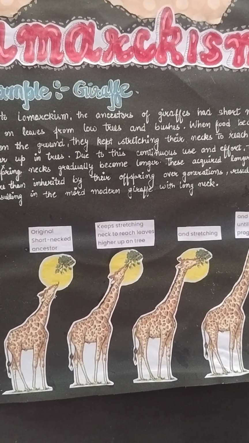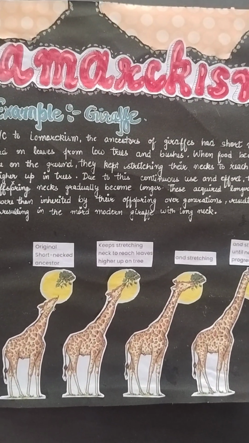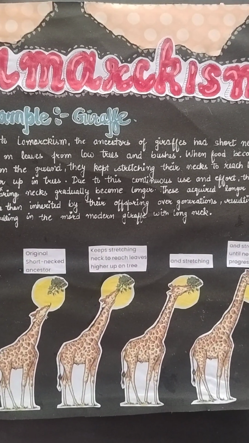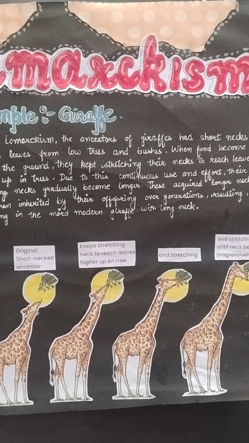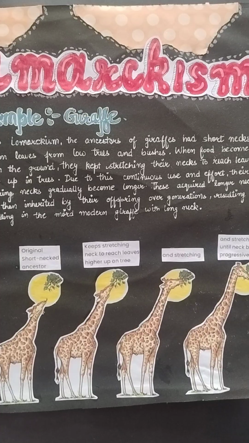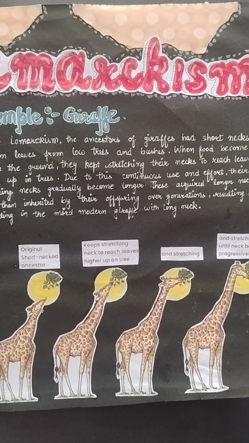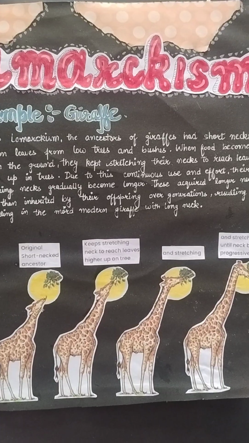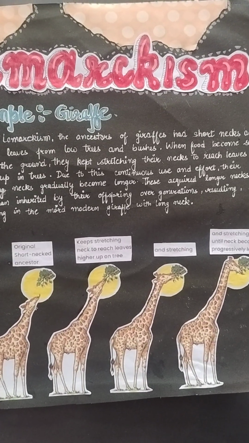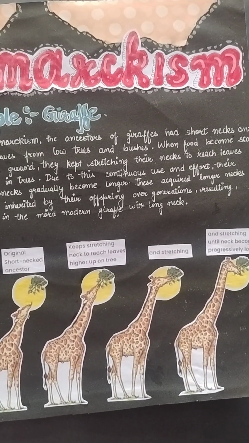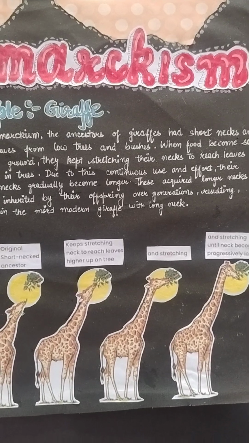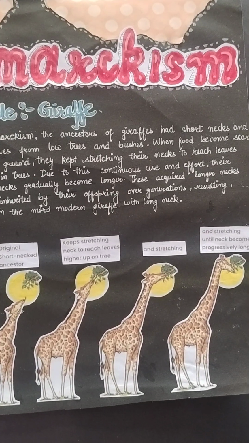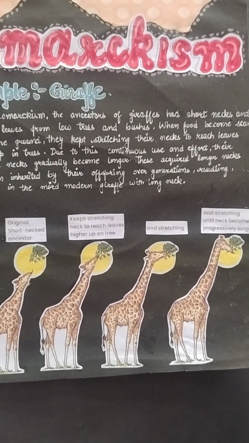When food became scarce on the ground, they kept stretching their necks to reach leaves higher up in the trees. Due to this continuous use and effort, their necks gradually became longer. These acquired longer necks were then inherited by their offspring over generations, resulting in the modern giraffe with a long neck.